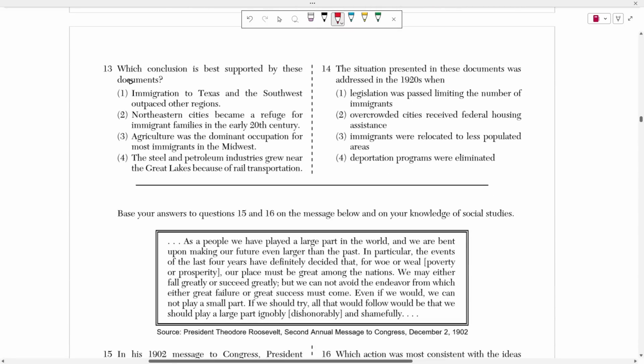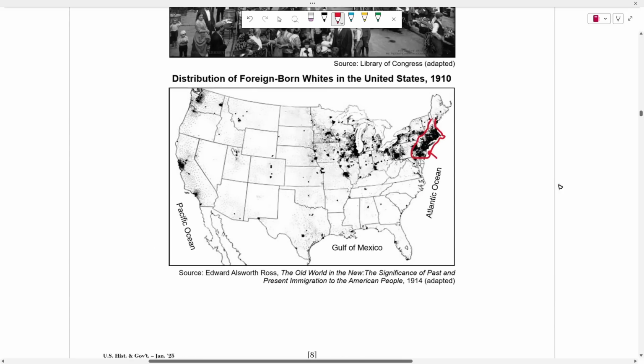All right, so number 13 asks, which conclusion is best supported by these documents? And that's obviously going to be 2. Northeast cities became a refuge for immigrant families in the early 20th century, right? A refuge is a place, right? A home. So a lot of these immigrant families who are fleeing oppression in Europe, fleeing war in Europe, are then going and settling, well, in the closest place from Europe, which is America, the East Coast, right?